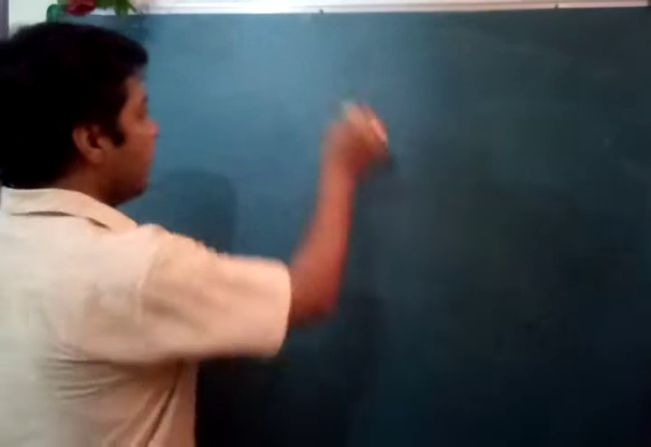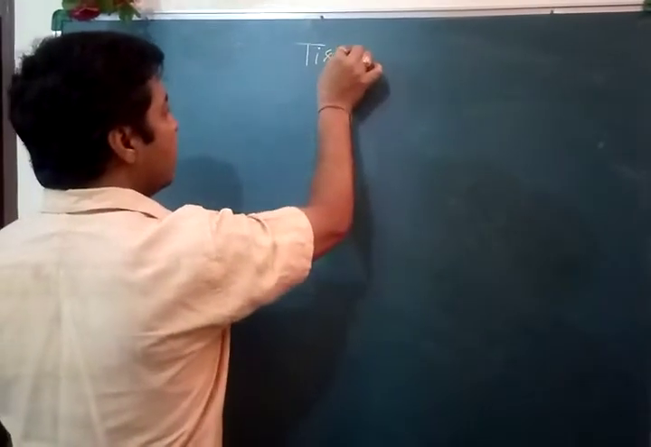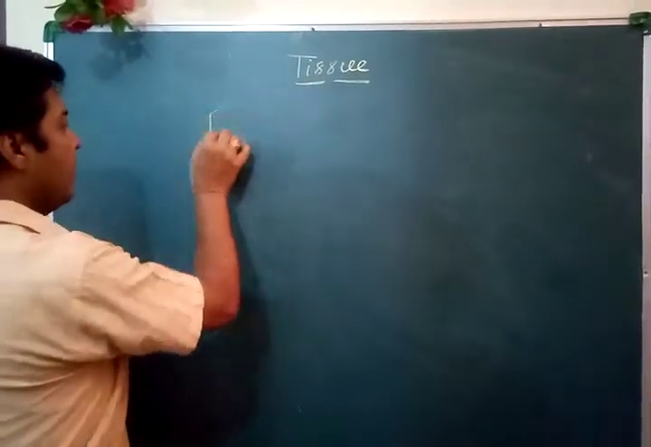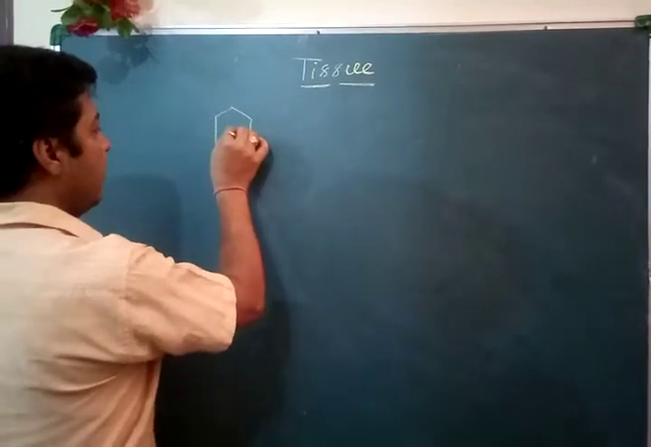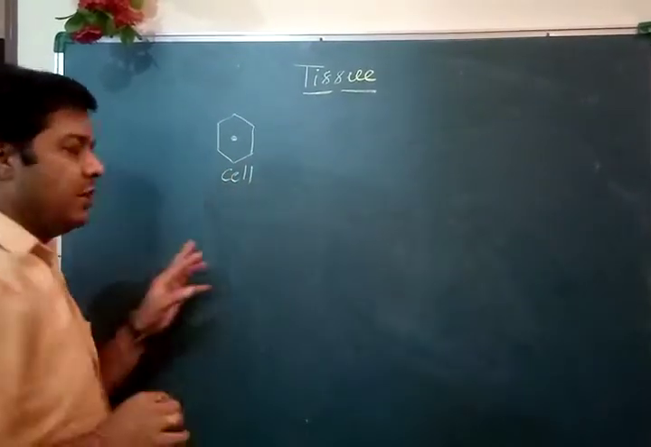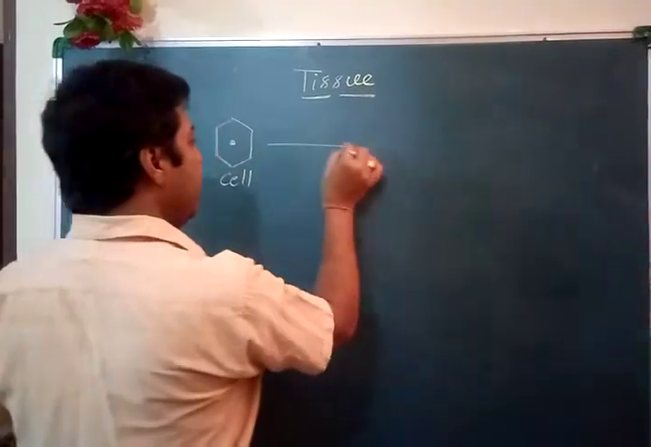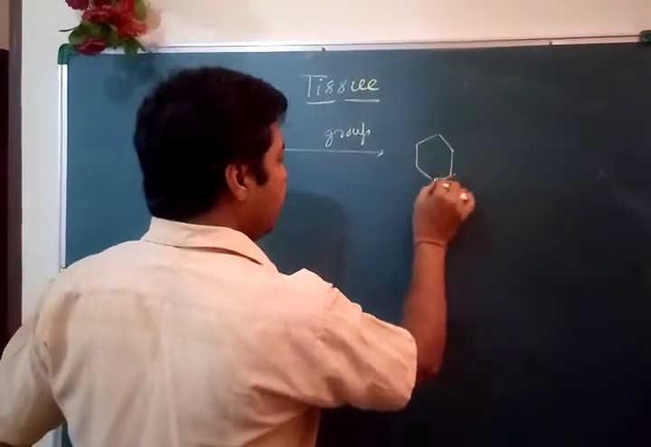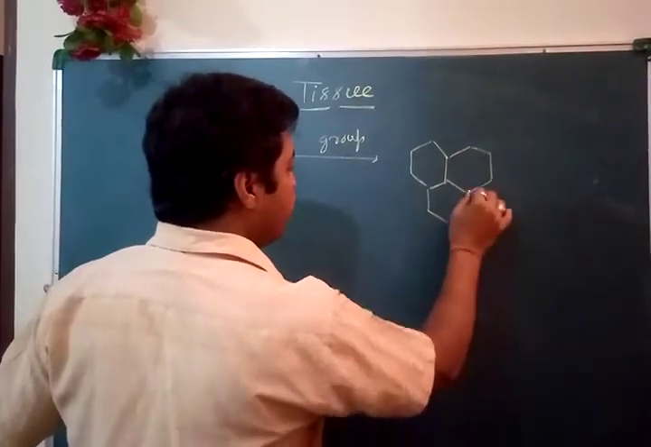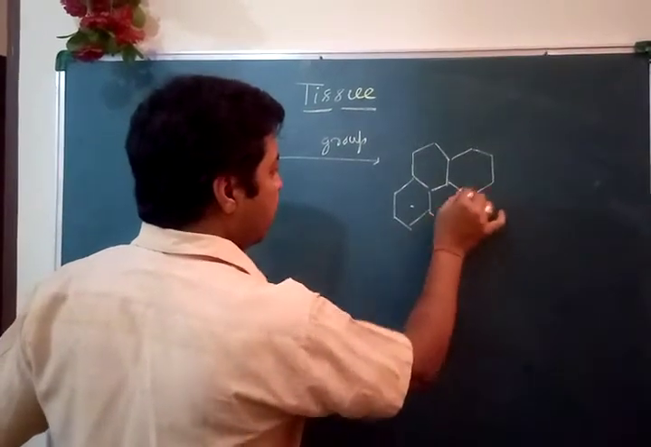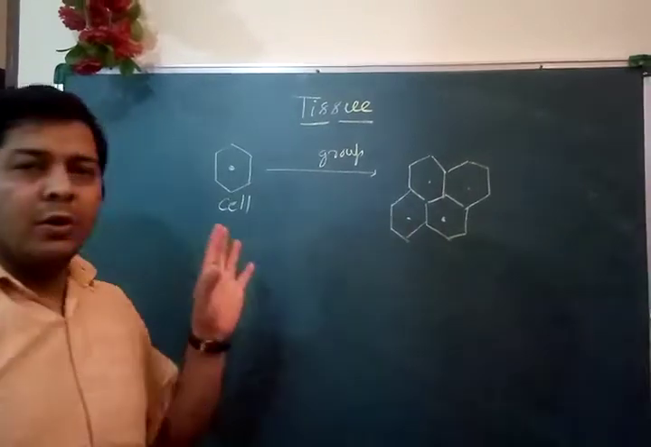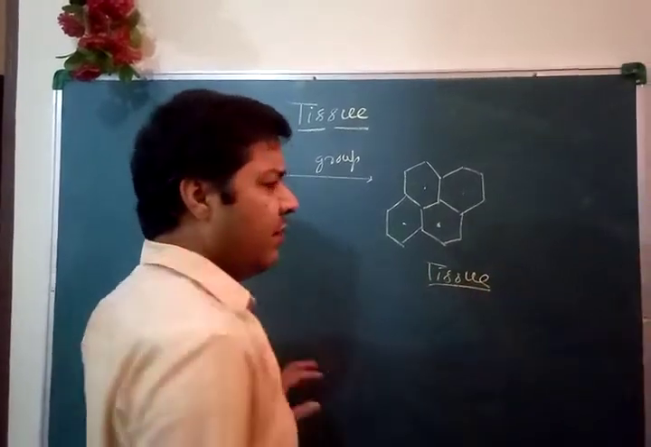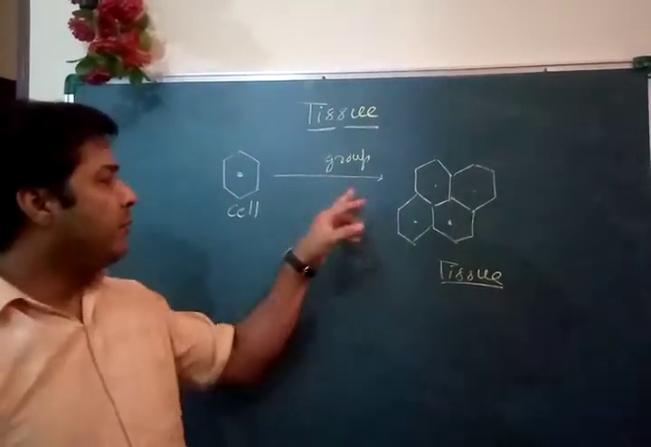So if we start the tissue, this concept is very clear. Tissue states that a single cell is the smallest unit of life, and if so many cells are grouped, it forms tissue. So a simple group of cells is called tissue. This is a very simple definition of tissue: a group of cells is called tissue.